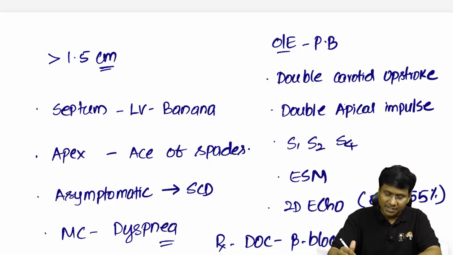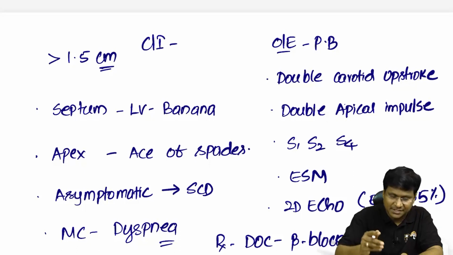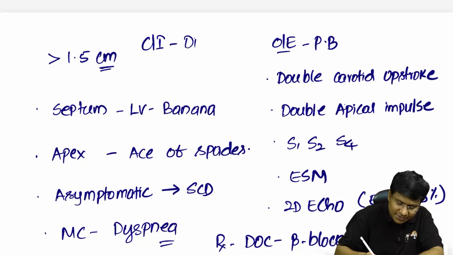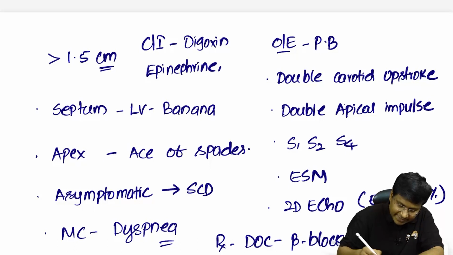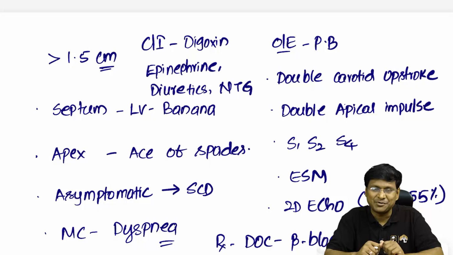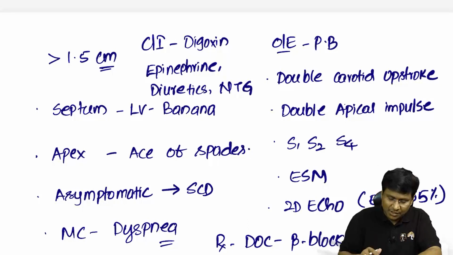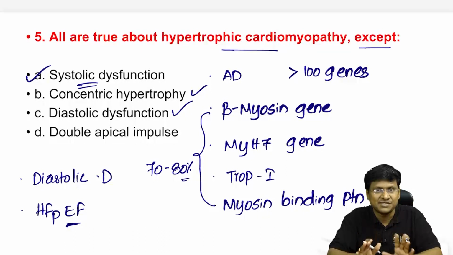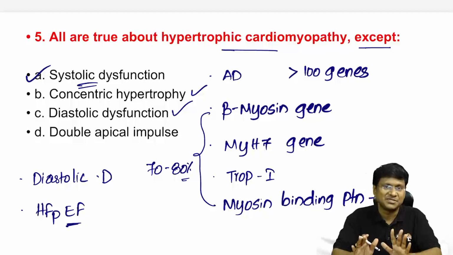And there are certain drugs which are contraindicated in patients with hypertrophic obstructive cardiomyopathy. What are the drugs which are contraindicated? The drugs which are contraindicated are digoxin, then epinephrine, then diuretics, and then nitrates. So these are the drugs which are contraindicated in patients with hypertrophic obstructive cardiomyopathy. So in short, these are the important points about HOCM. And please remember, in HOCM you will not have systolic dysfunction. What you will have is the diastolic dysfunction.